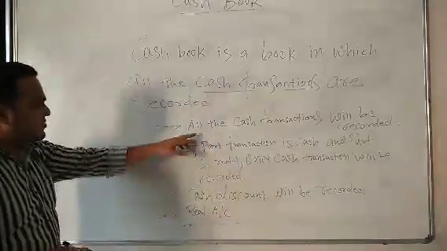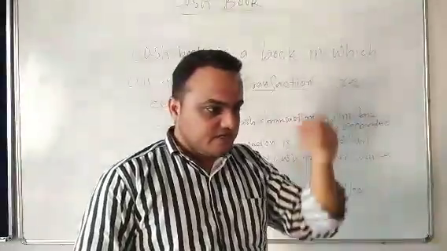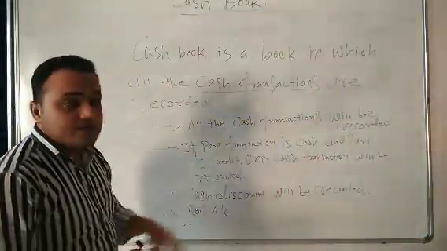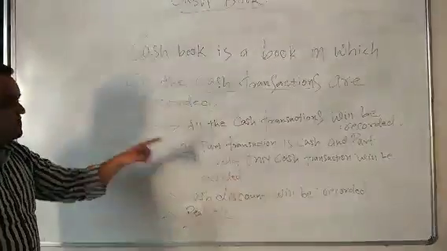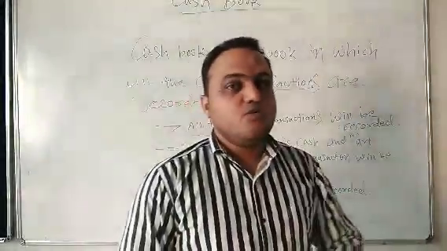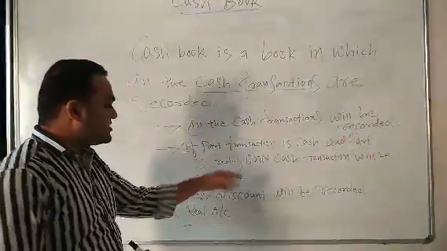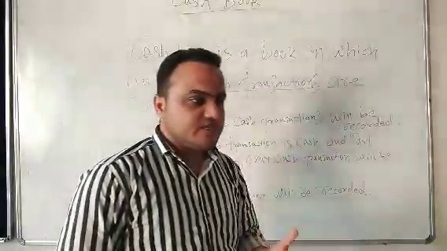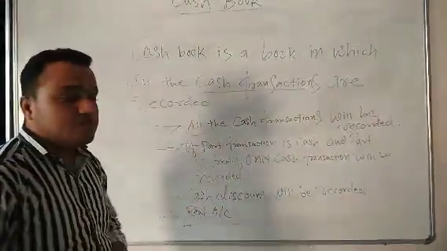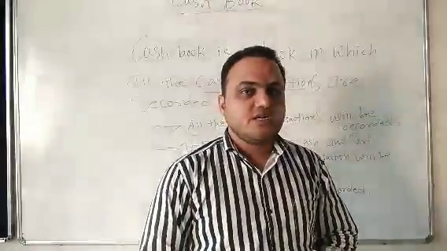So students, this is one: all the cash transactions will be recorded, irrespective of whether it's an asset or goods, doesn't make any difference. It has to be a cash transaction. Income and expenses will also be recorded. If half the transaction is cash and half is credit, then only the cash portion will be taken, the credit portion will not be taken. And then cash discount will be recorded. Obviously, if cash discount is given in the question, then we have to consider that. And one more thing is that the rules of the real account will be applicable: debit what comes in and credit what goes out.